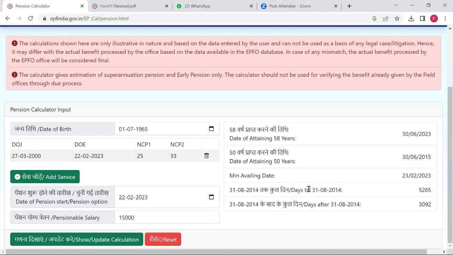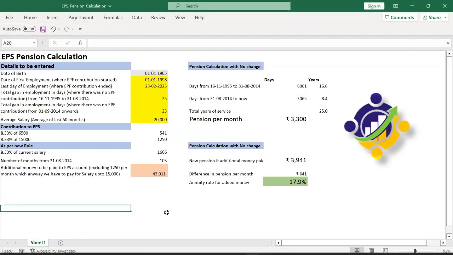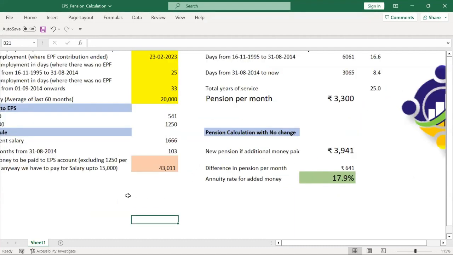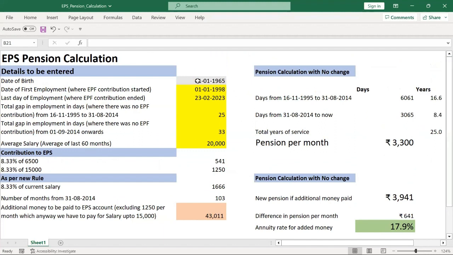So based on this, I developed my Excel sheet. This is the Excel sheet. You can see my screen, right? Yes. Okay. So wherever there's a yellow mark, we have to enter the date. The date of birth is not so important here because in Excel I'm not restricting it. You can enter any date of birth.